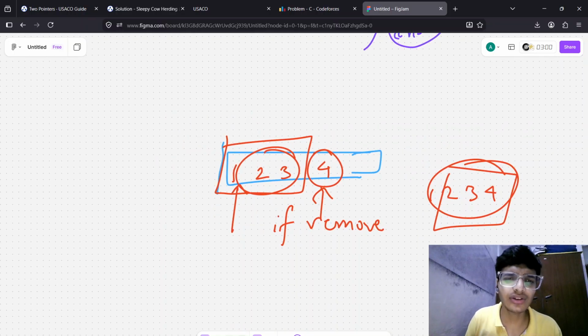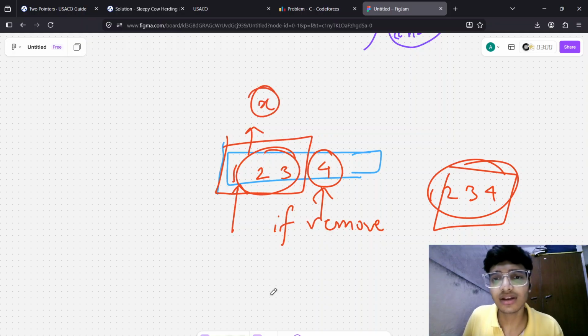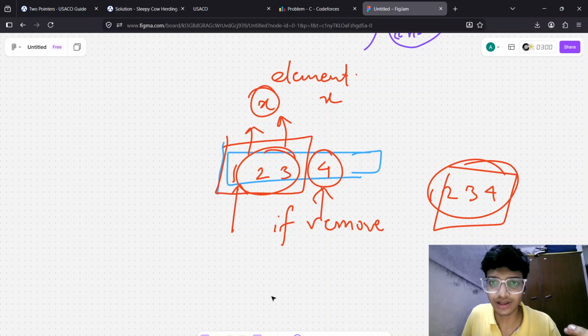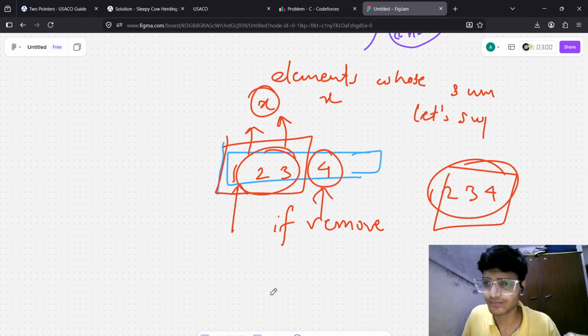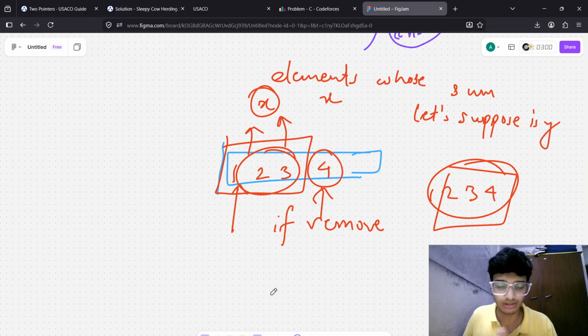Let us suppose this satisfies some condition X. And if we try to think of the minimum number of elements whose sum is y, maybe we can say six.